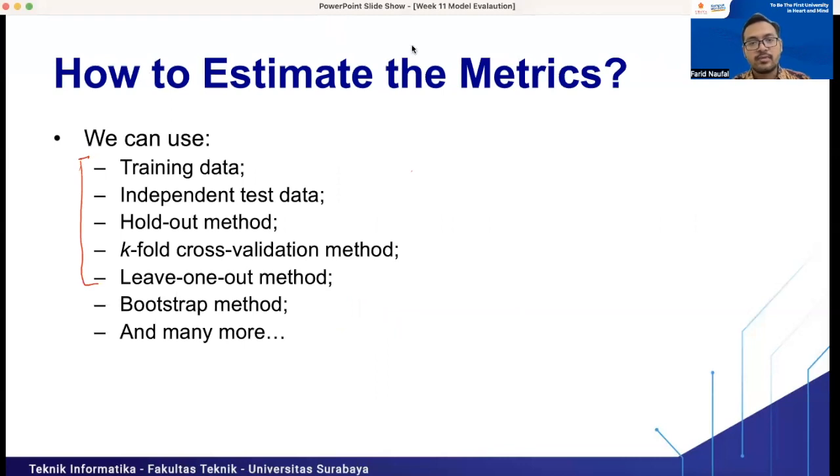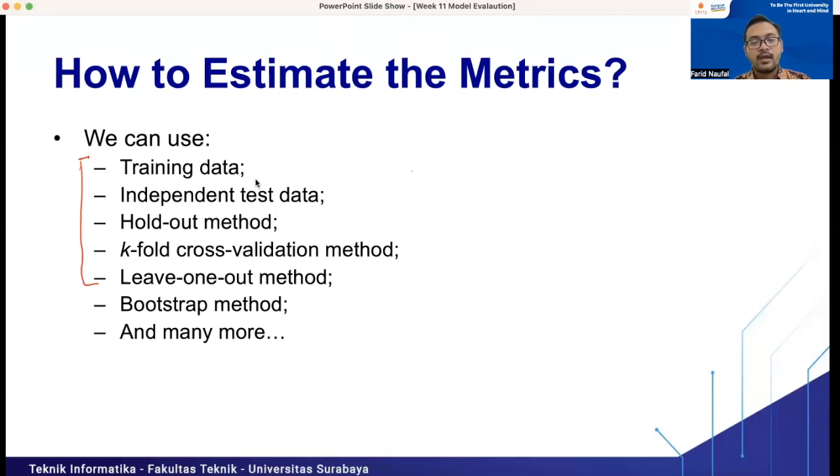And how to estimate the metrics? We can use the training data, and we can also use independent test data. And there are other methods here: hold out method, k-fold cross validation, and leave one out method. So actually we will learn these 5 methods for estimating the metrics.